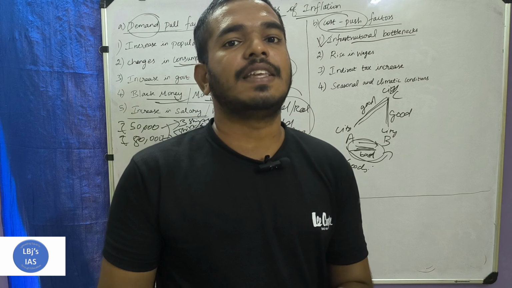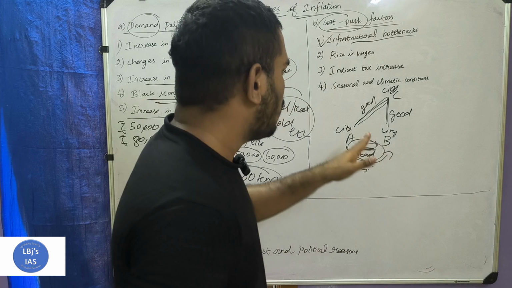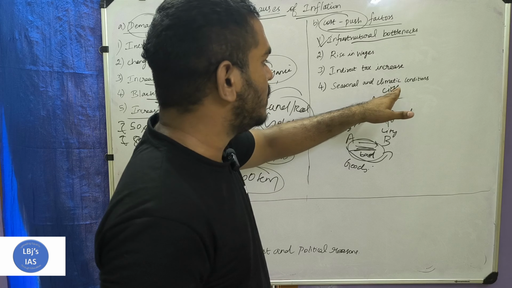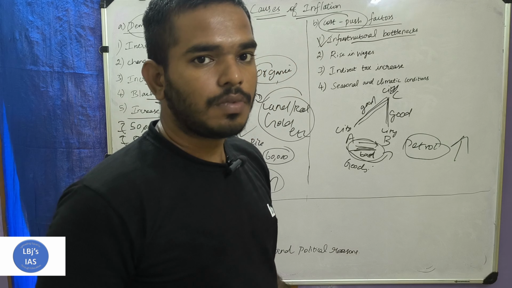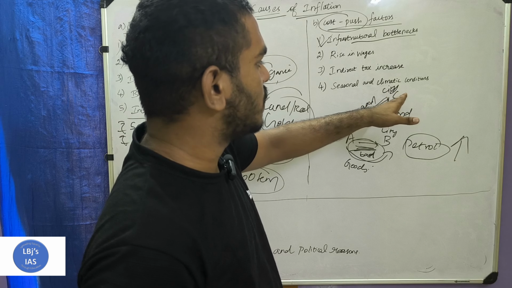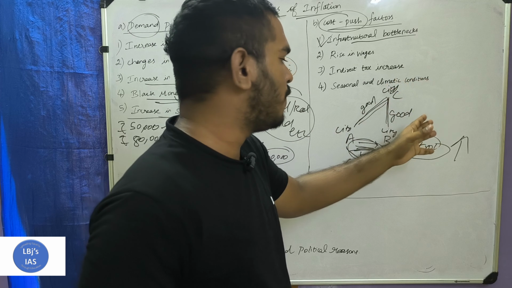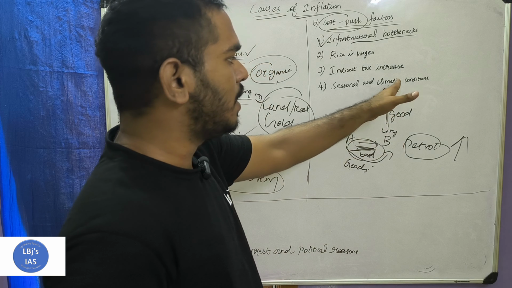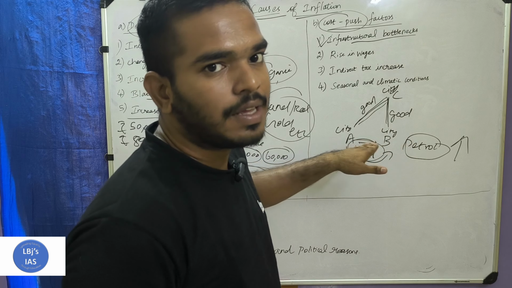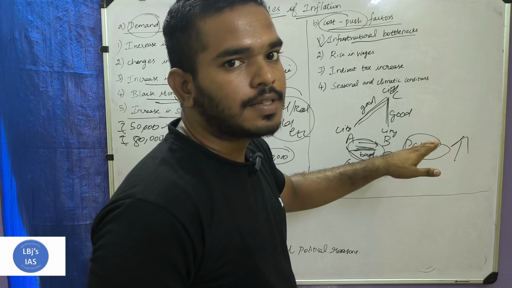There is a lack of facility. So what happens if it goes to city C and then to city B? Cost will increase. Petrol or diesel cost will increase, because it needs to go first to city C, which is very far away from city A, and then to city B, which is also very far away from city C, rather than the very short distance between A and B. So this causes an increase in the price of fuel.